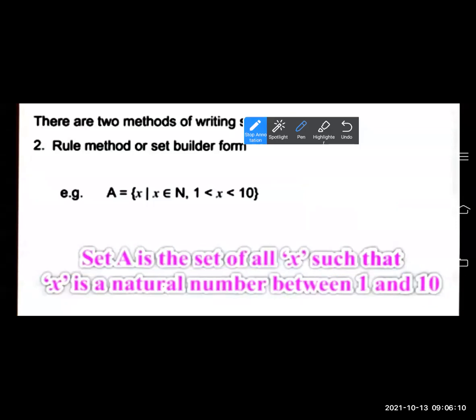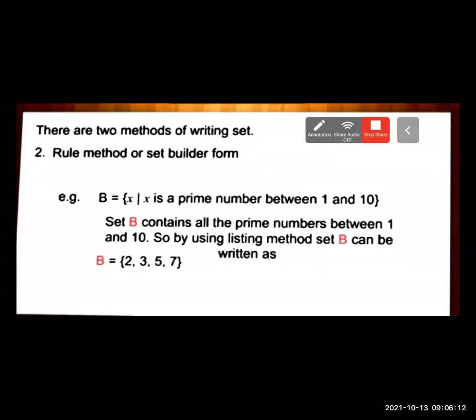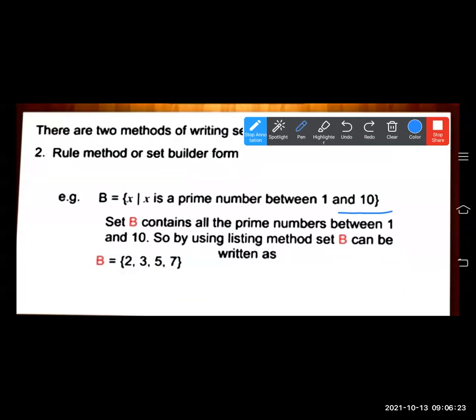Now let's see another example for the rule method or set builder form. And we will solve some examples of this also. For example, B is equal to the set of all x such that x is a prime number between 1 and 10. Set B contains all the prime numbers between 1 and 10.